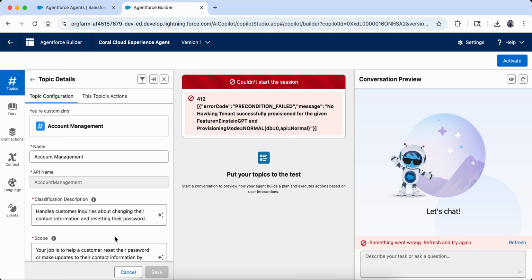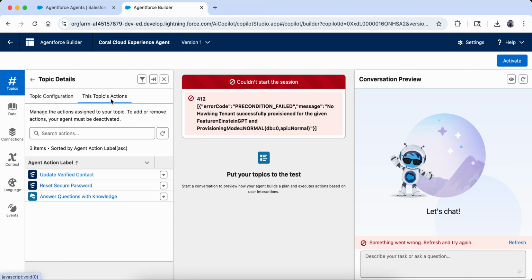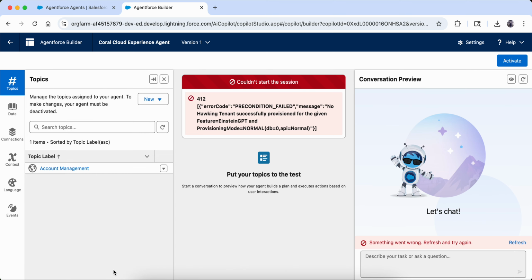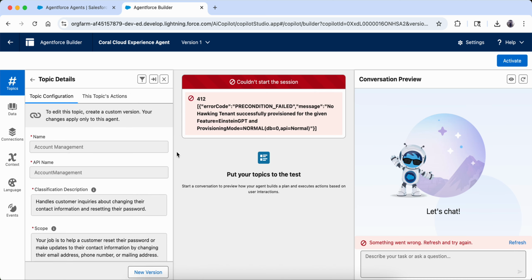So I would really advise all of you to go here, go inside any agent, and just see how the topics look, how the topic actions look, and how this works. So just go and look into it. I'm just canceling this. Similarly, you can add a new topic from scratch if you want, and you can go inside the topic.